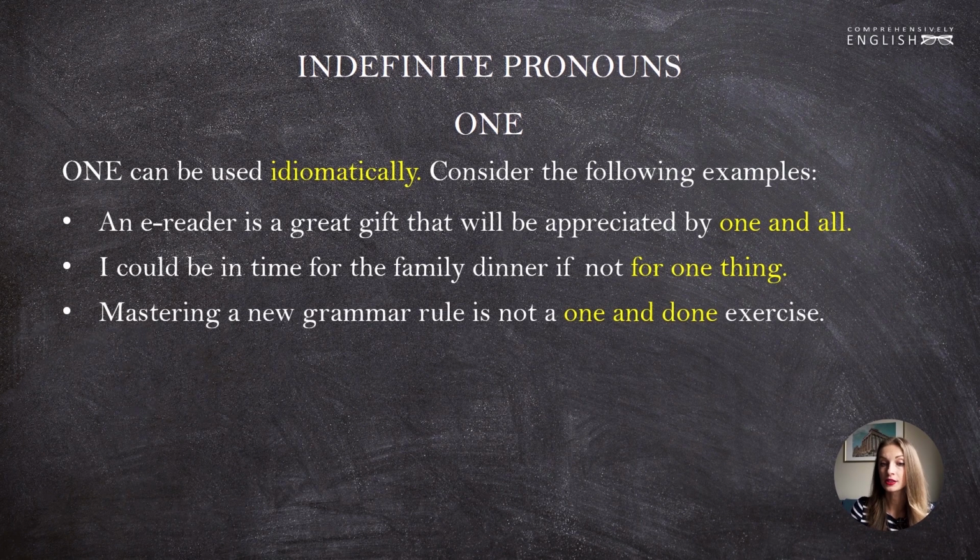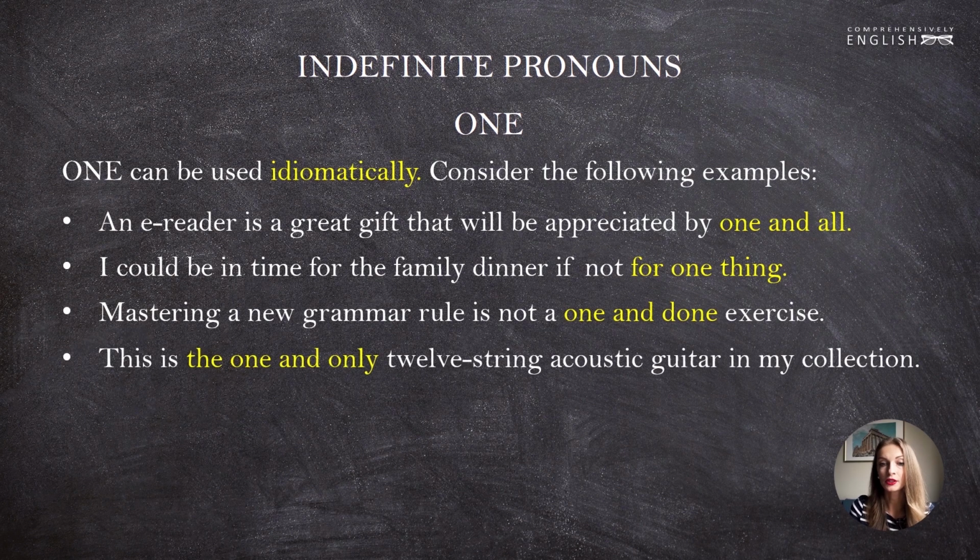Mastering a new grammar rule is not a one and done exercise. When we say that something is one and done, we want to say that it's only done once and it is easily done. So mastering a new grammar rule is not a one and done exercise. It is an exercise that should be repeated multiple times. You should return to the same rule over and over again in order to master it. This is the one and only 12-string acoustic guitar in my collection. The one and only. Basically, it's an emphatic way of saying the only, unique.